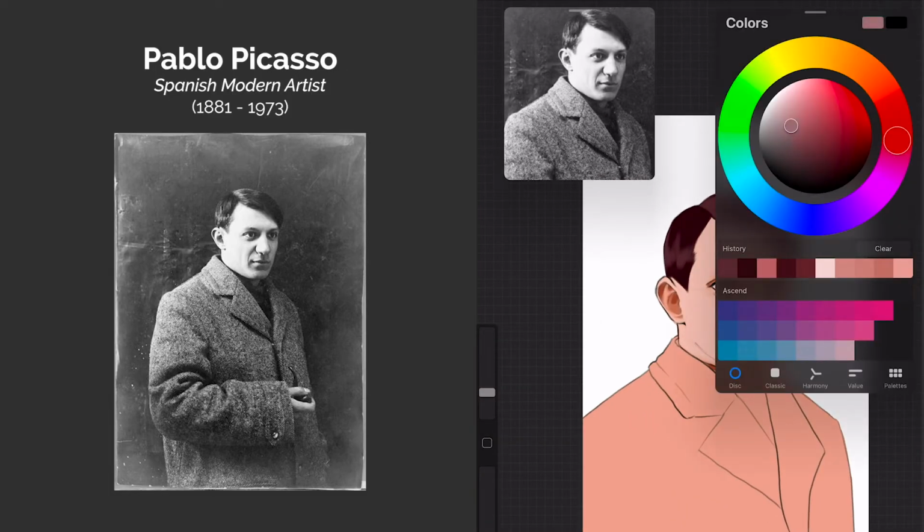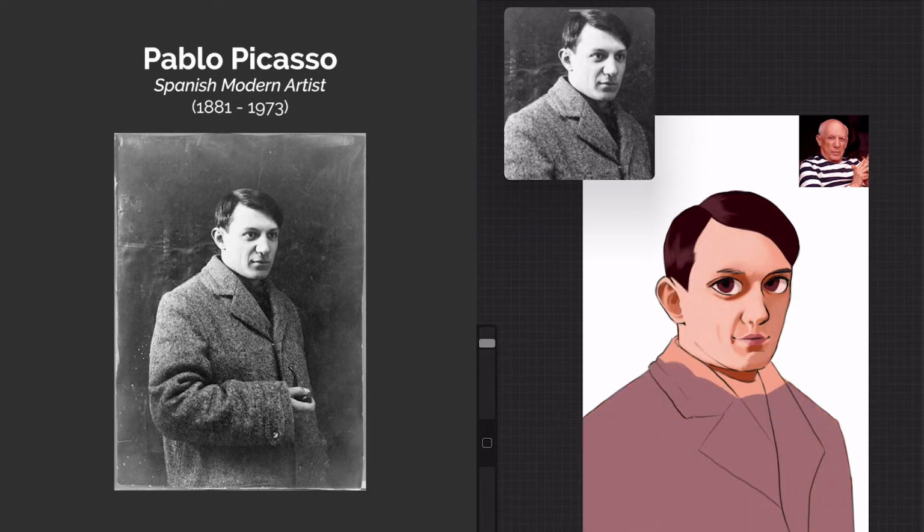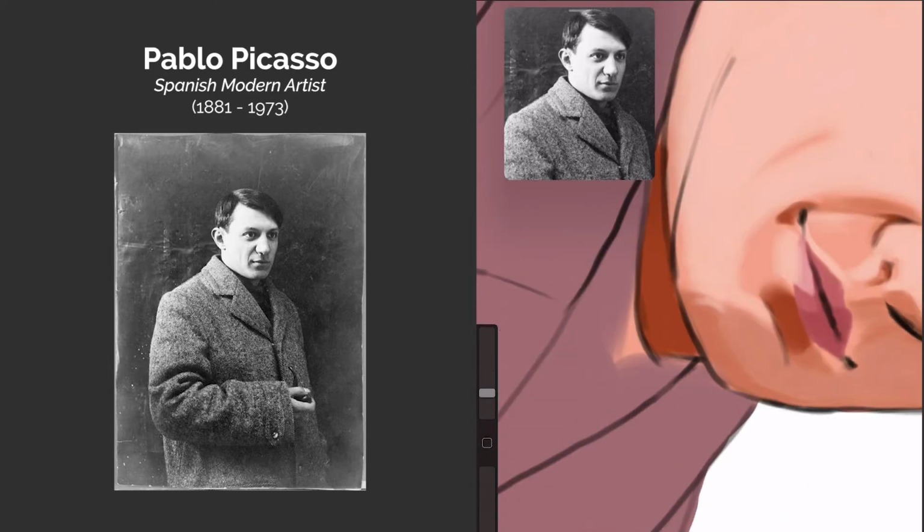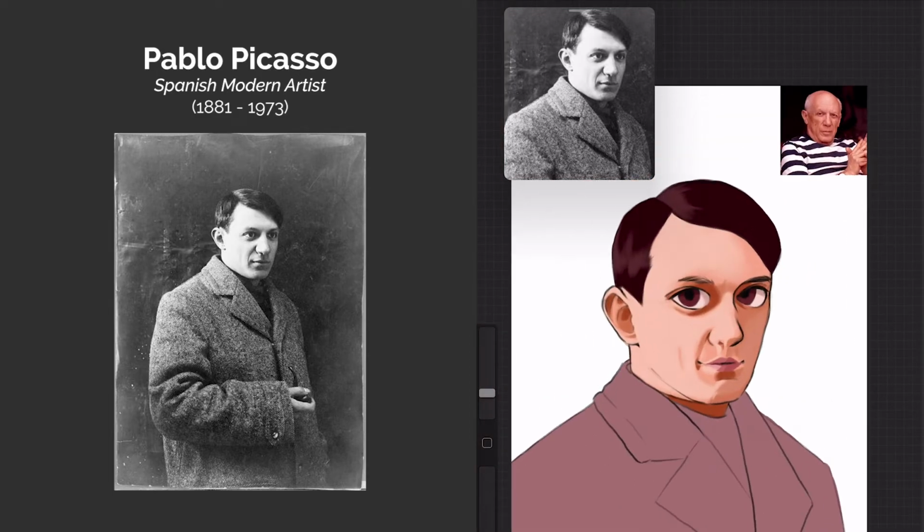And I'm going to color in his coat and just clothes in general. I am using a different brush for his coat to create a different texture, since in the reference photo it looks like a tweed coat and it has that type of texture to it, so I'm trying to emulate that.